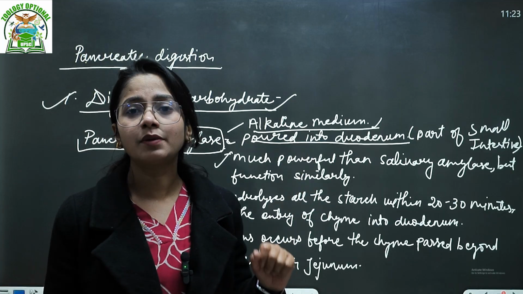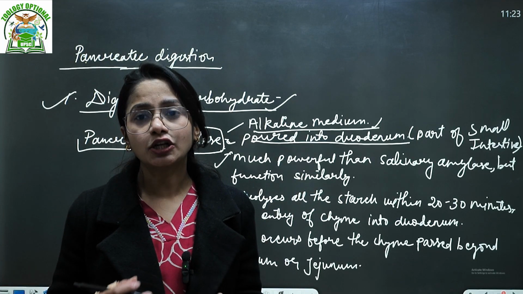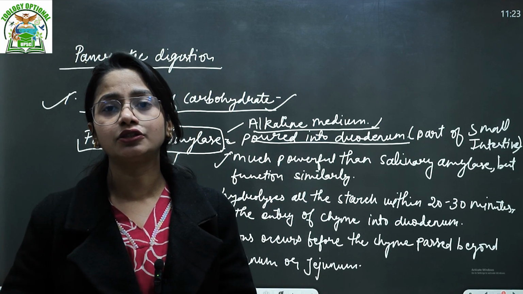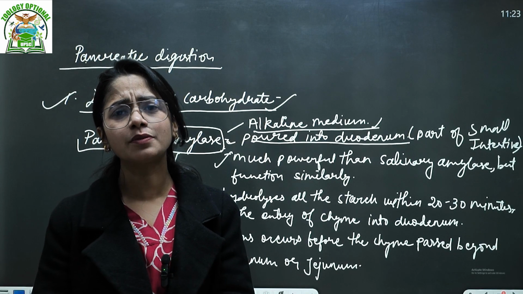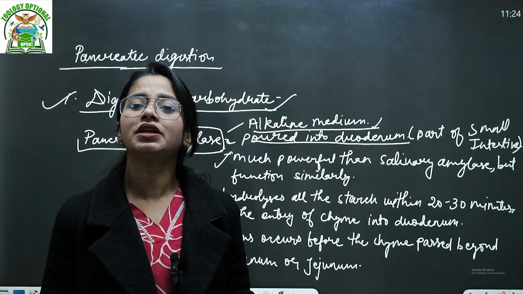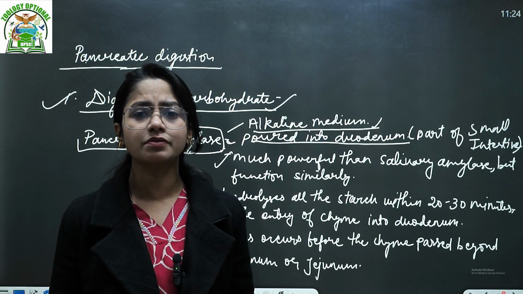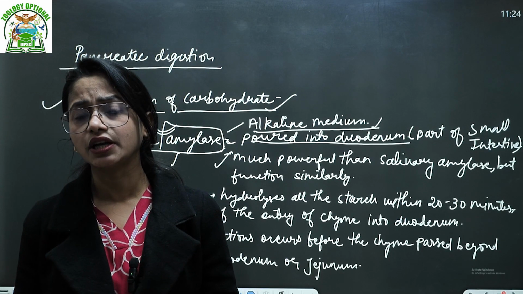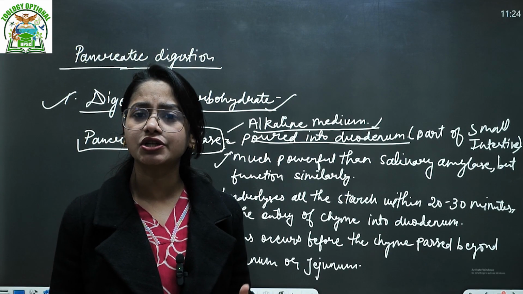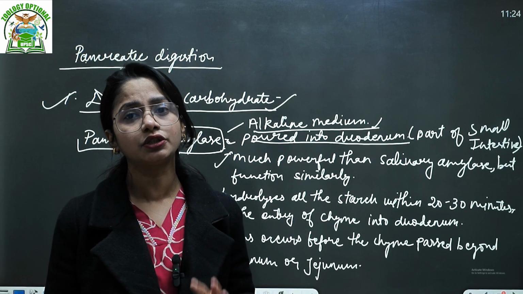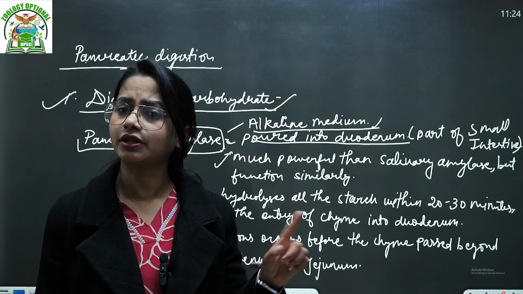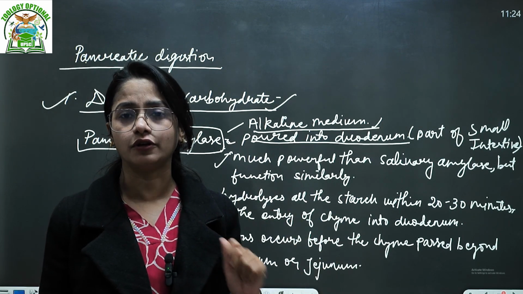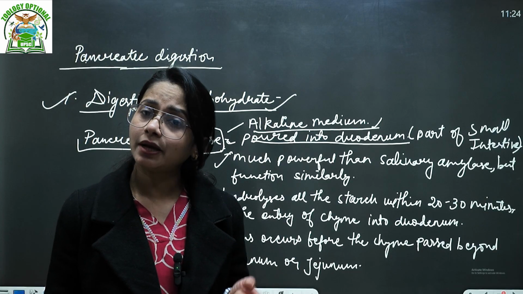If we talk specifically about carbohydrate, the actual digestion in your gastrointestinal tract starts from the mouth or the buccal cavity. Digestion is mainly of two types, right? The first is mechanical digestion and the second is biochemical digestion. Mechanical is simple mastication or grinding of the food particles through the teeth. That is separate and does not require any enzyme. When we talk about mechanical, it's just the forceful action. Then we talk about the buccal cavity.